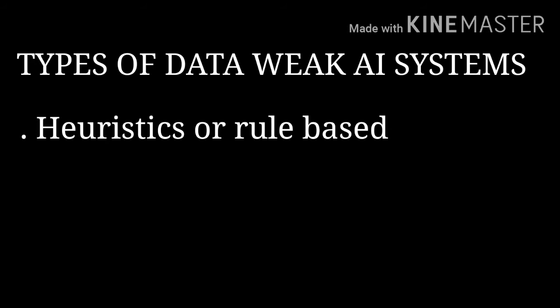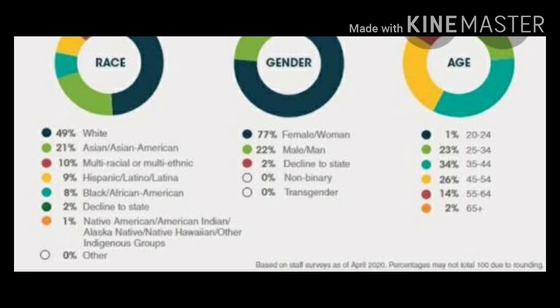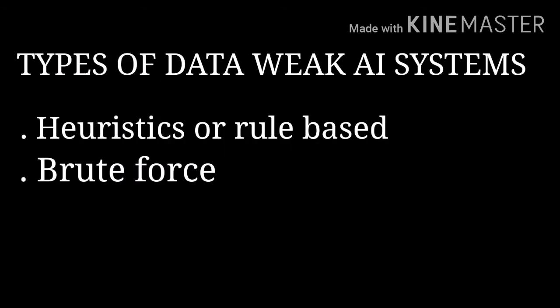For example, a system that classifies individuals based on their demographics, on the basis of age, gender, etc. Then the brute force weak AI systems, which use decision trees for analyzing every possible option.